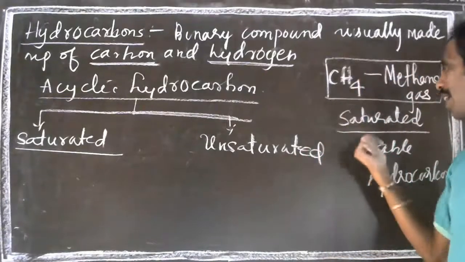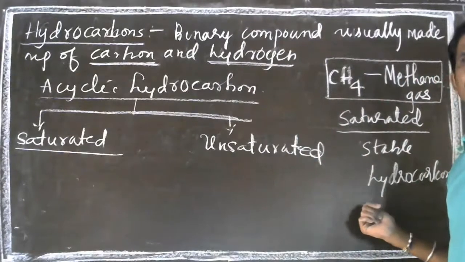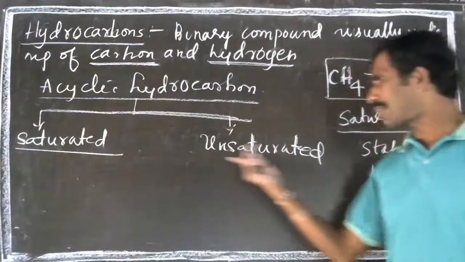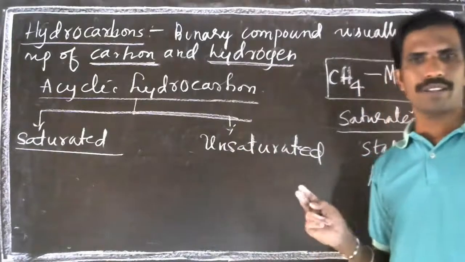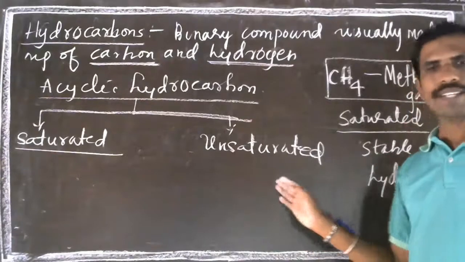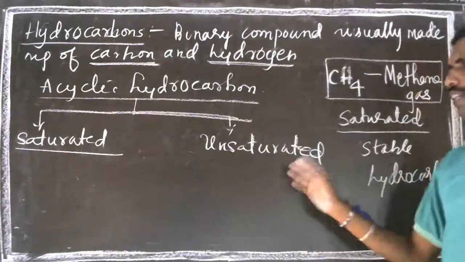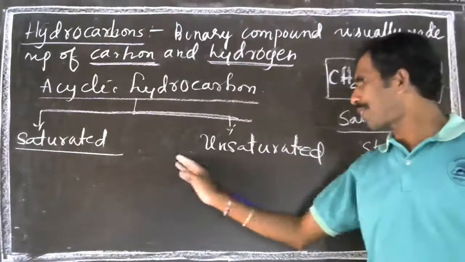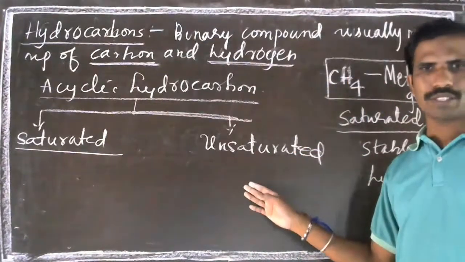Then usually they are called saturated hydrocarbons. They are less reactive. But unsaturated hydrocarbons are usually made up of a double bond, meaning two pairs of electrons are shared between the carbon atoms. I will tell you when we write the structure. So unsaturated and saturated, the difference can be asked. What is the difference between saturated and unsaturated hydrocarbons?